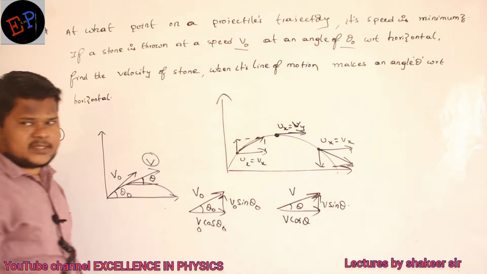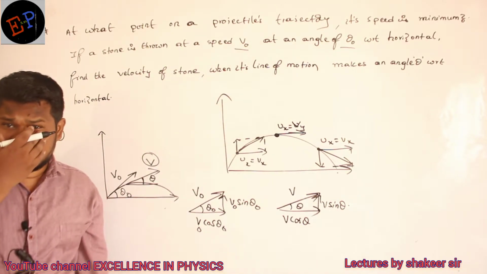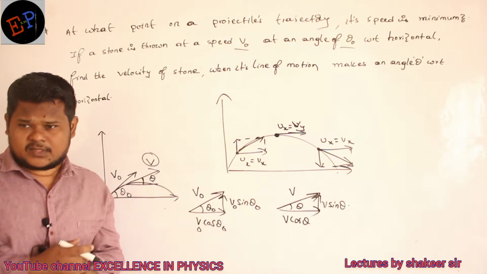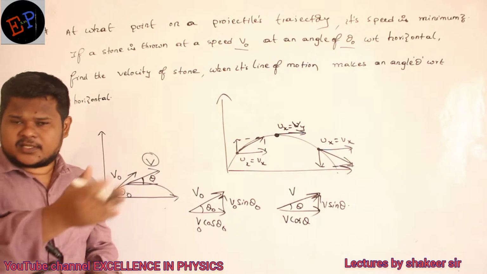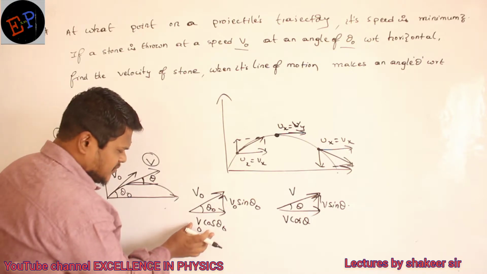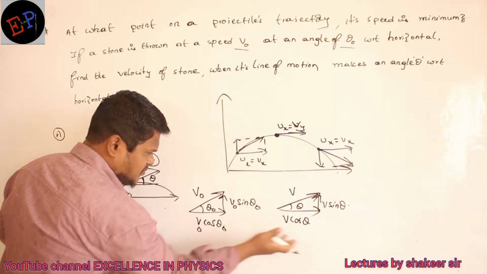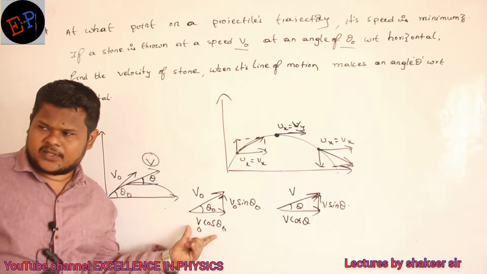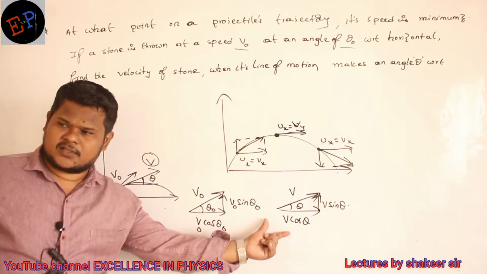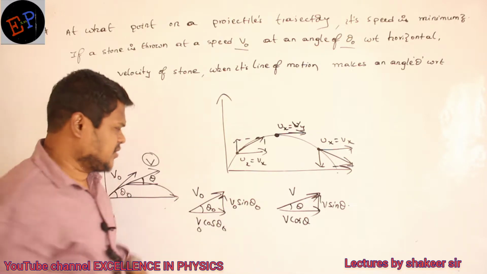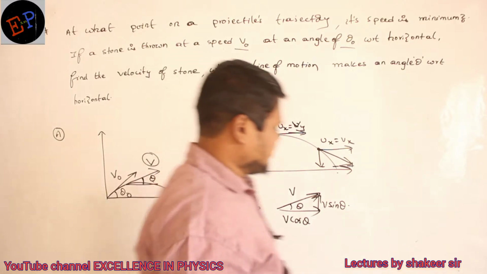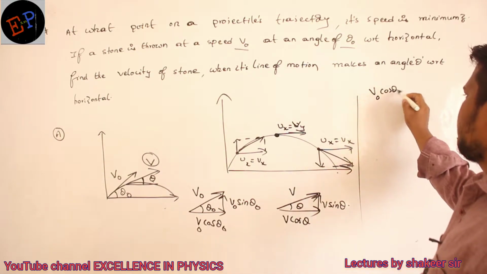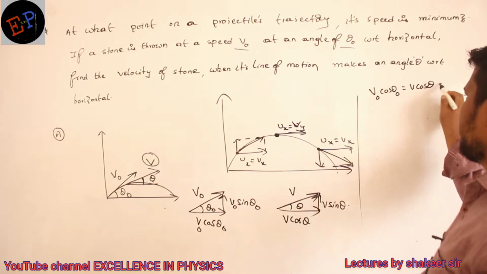Are you able to understand? What we have studied about horizontal velocity is that it will never change in the case of projectile. So definitely I can say that v naught cos theta naught and v cos theta are equal, no? What is this velocity? Horizontal component of velocity. Both of them should be equal. That's all, equate them. I will equate here. So v naught cos theta naught and v cos theta are exactly equal.